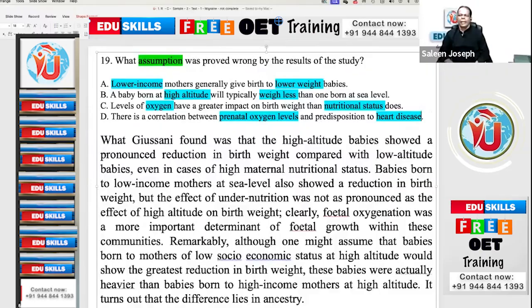Okay. Now, is there any word that needs to be highlighted? A contrast word. Which one? The fifth sentence, there is a contrast word: but the effect of undernutrition. 1, 2, 3, 4, 5. Yes, but. There is also, remarkably. Remarkably means although. When your teacher teaches, this is very, very important. Mark it. They are highlighting and saying remarkably.